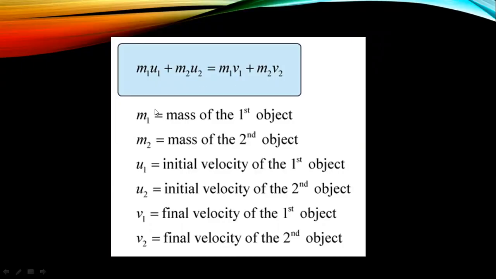In the next part, I have written down very clearly that m1 is the mass of the first object, which I've shown with yellow color, the yellow ball. m2 is the mass of the second object, the blue ball. u1 is the initial velocity of the first object. This could be a ball, a balloon, or any object. That's why I've written down the first and the second object. And v1 and v2 are the final velocities of the first and second object.